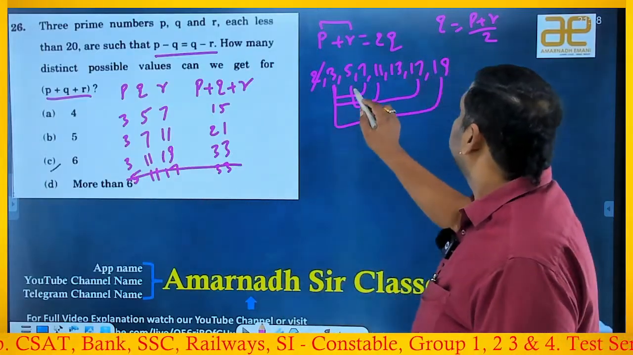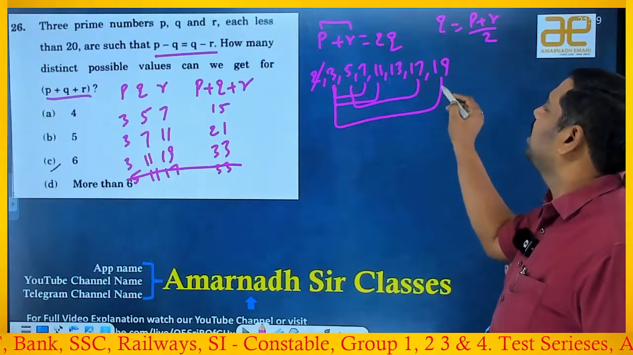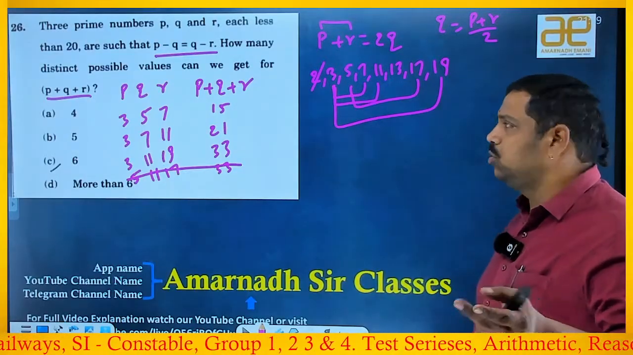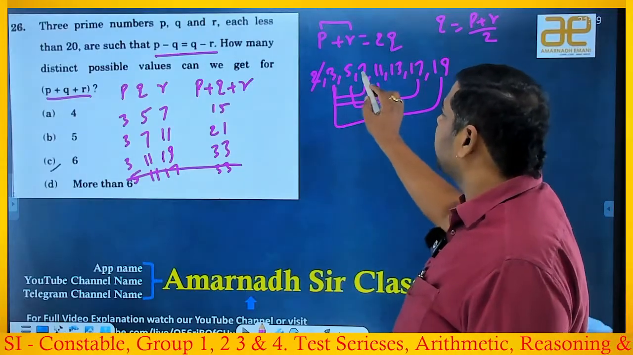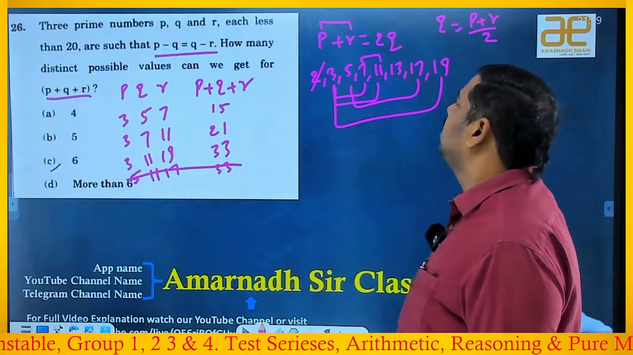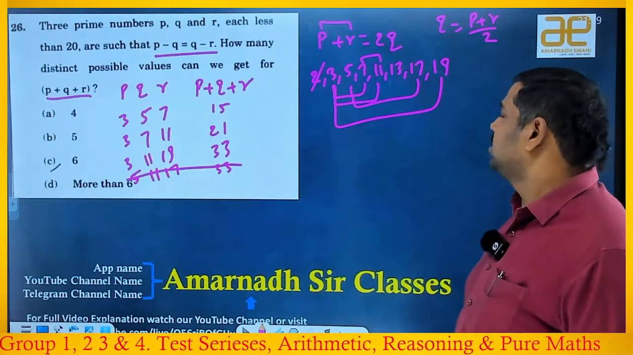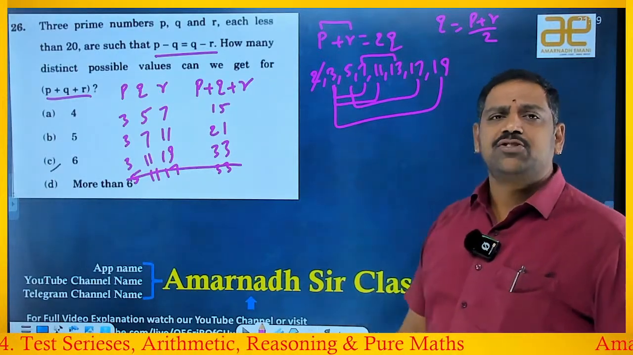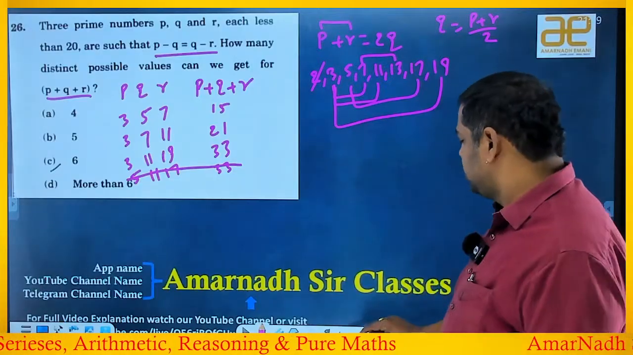Okay, next one. 5 and 17 completed. Now 5 and 19 if I take, 5 plus 19 is 24. 24 by 2 is 12, not a prime number. So leave it. With 5 completed. Now 7 and 11 is 18. Okay, by 2 is 9, useless, because that's not a prime number. 7 and 13 is 20, by 2 is 10. 10 is not a prime number, so useless, remove.